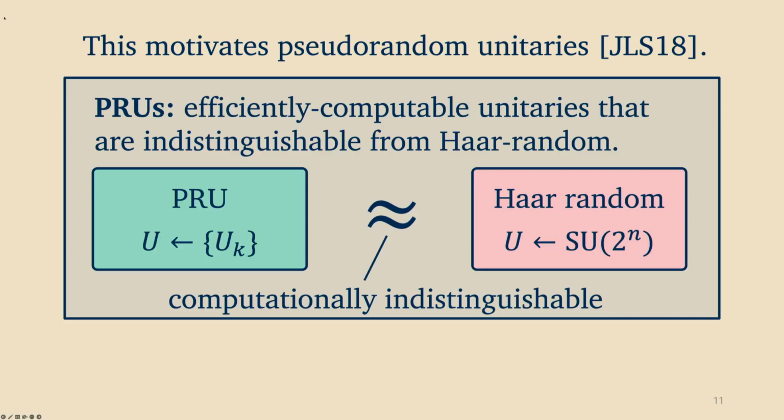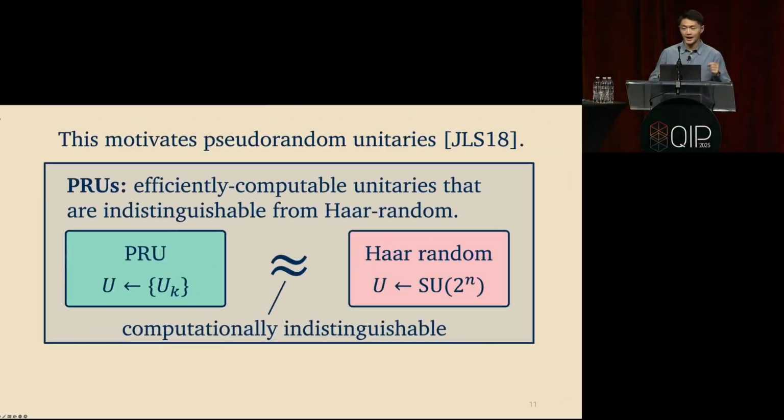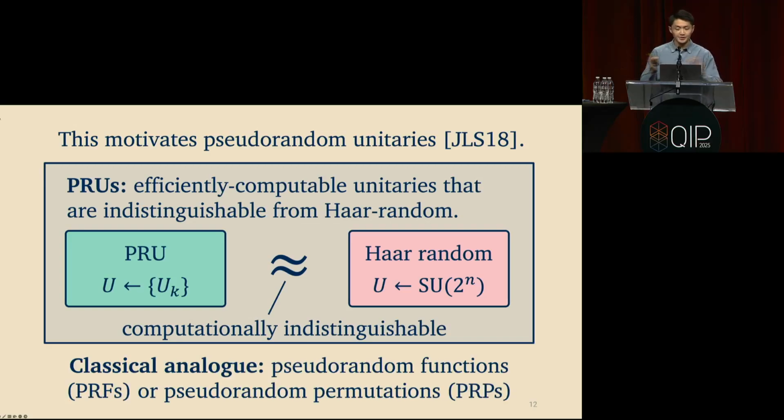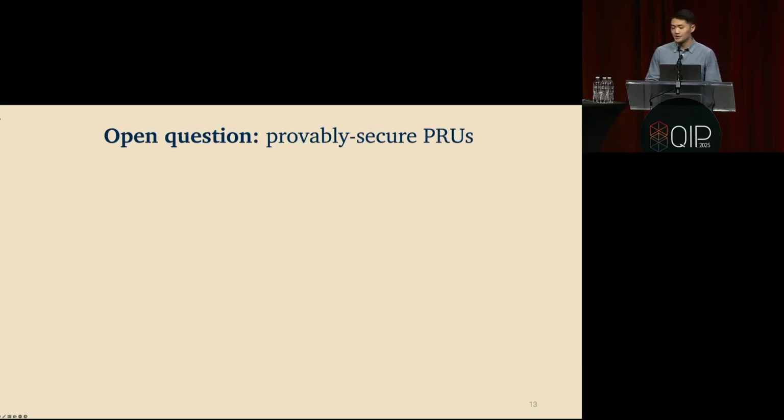For this notion of computational distinguishability, I'm referring to efficient quantum algorithms that have access to the unitary as an oracle. So it has access to a button. Every time it presses this button, this oracle applies the unitary to a state of the adversary's choosing. The classical analog of this is either pseudorandom functions or pseudorandom permutations, so PRFs or PRPs. It's been an open question for quite some time now to get provably secure PRUs, and by provably secure, I mean secure under standard cryptographic assumptions.